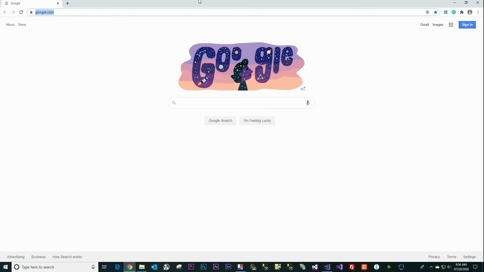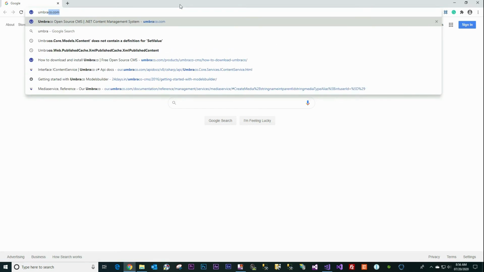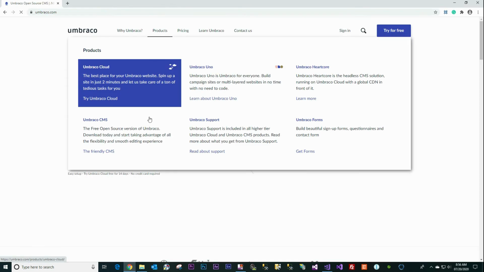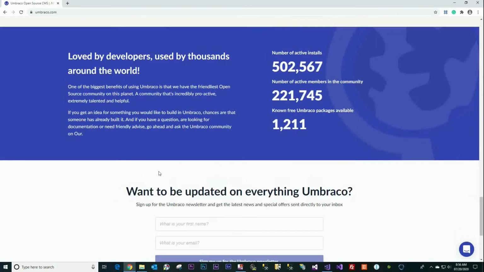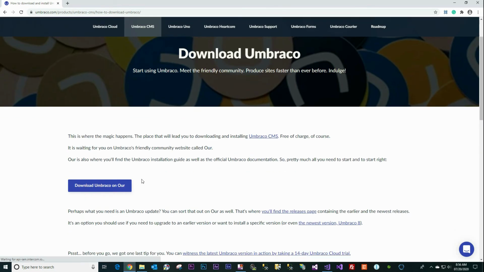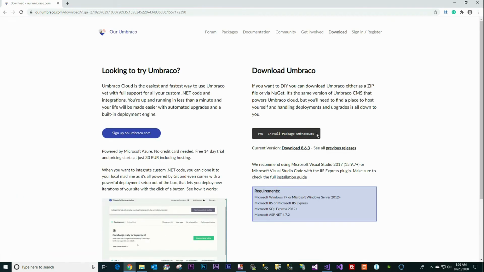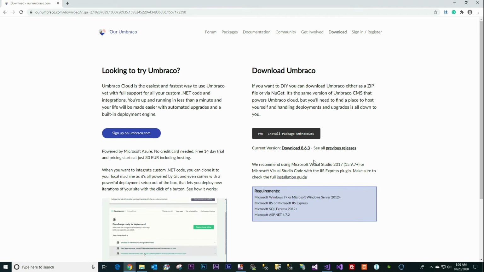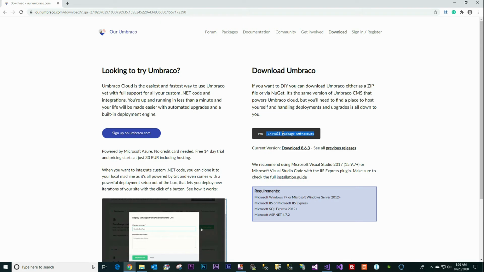Alright, open the web browser. Go to the Umbraco website, scroll all the way down to the bottom, click on how to download Umbraco and click this button. Right now I will install the latest version of the Umbraco CMS, so just copy this link, go back to